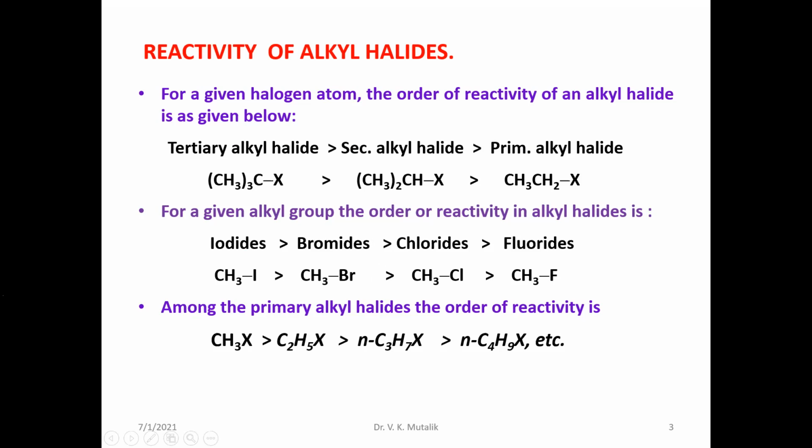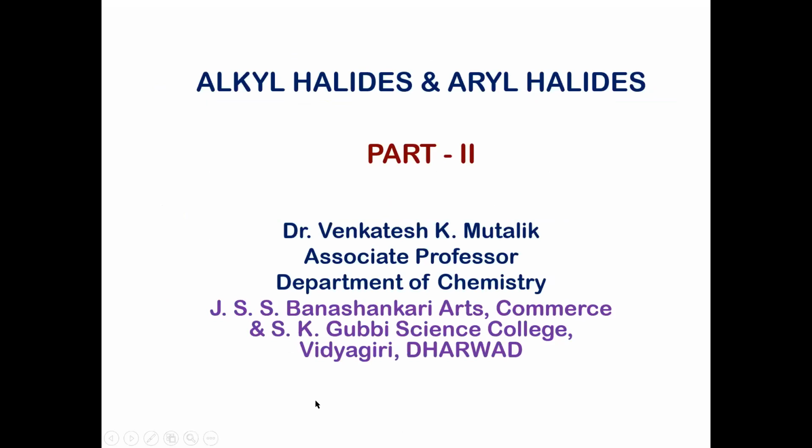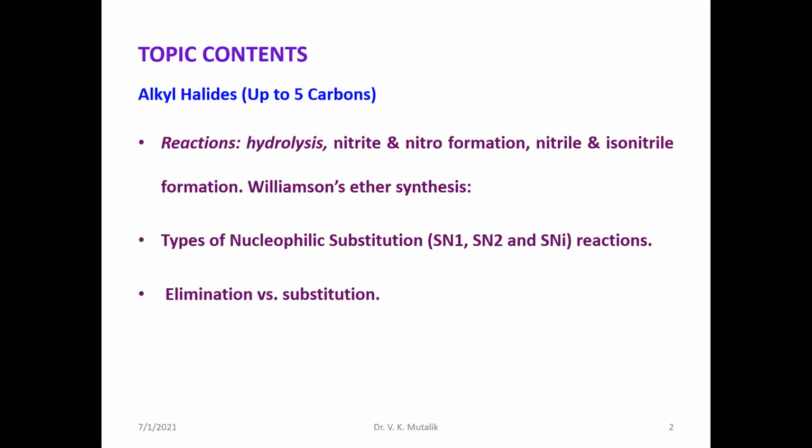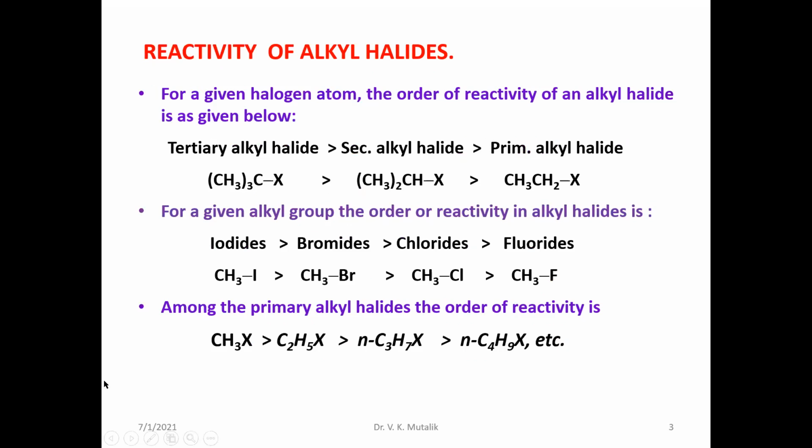If the alkyl group remains the same, when the halogen atoms are different, in such a case, iodides are more reactive than bromides, chlorides, and then fluorides. For example, methyl iodide is much more reactive than methyl bromide, than methyl chloride, and then methyl fluoride.